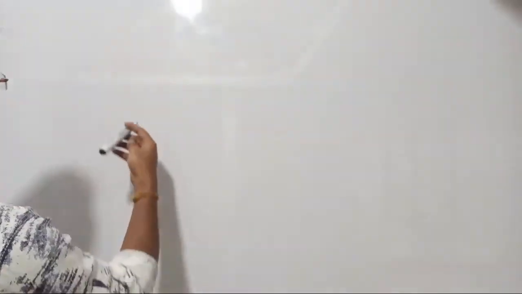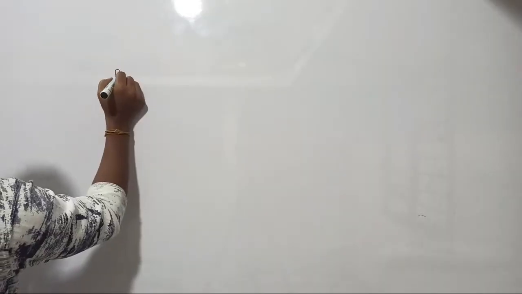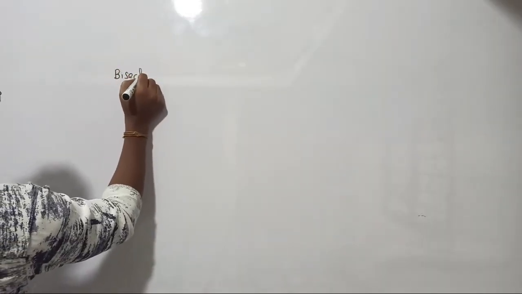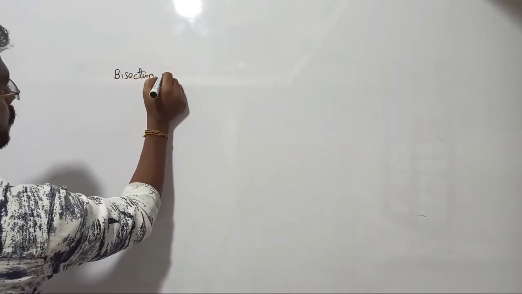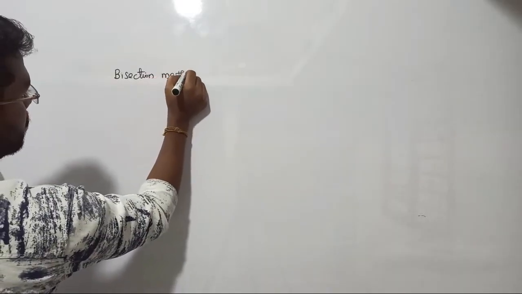There are four methods that we saw: the bisection method; second, the regula falsi method; the secant method; and you can also use the Newton-Raphson method. Let's start with the first one, the bisection method, right? So the first one is the bisection method. Let us discuss the bisection method.